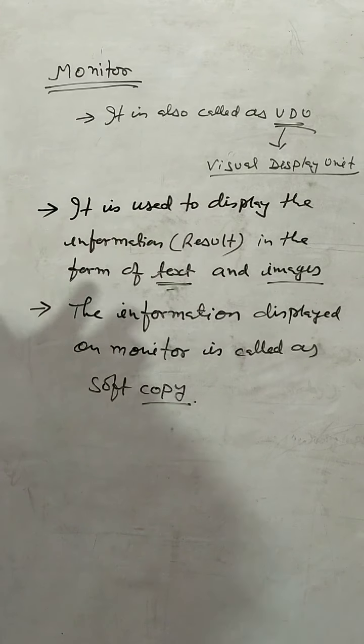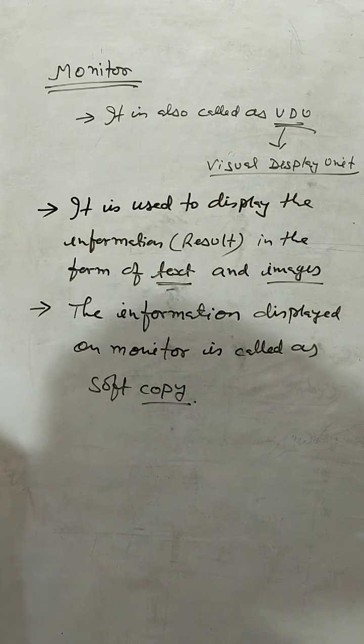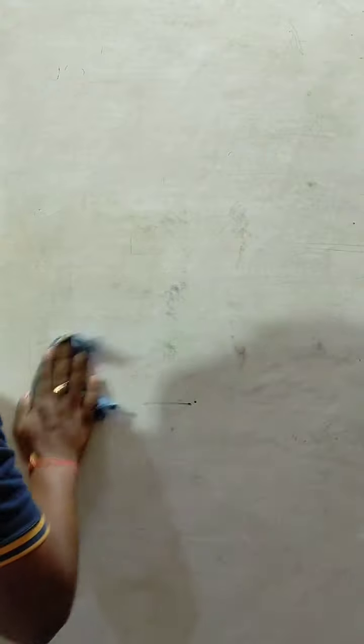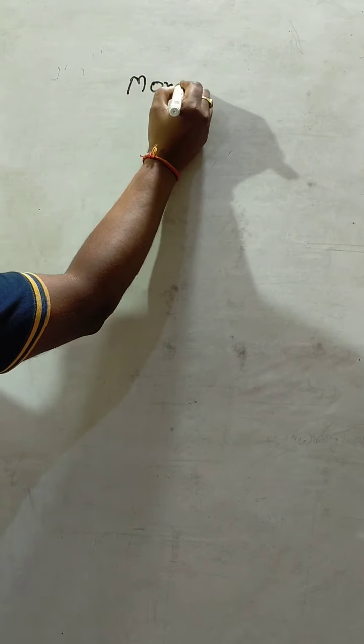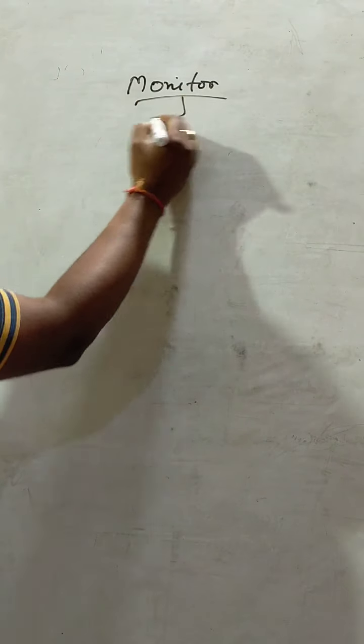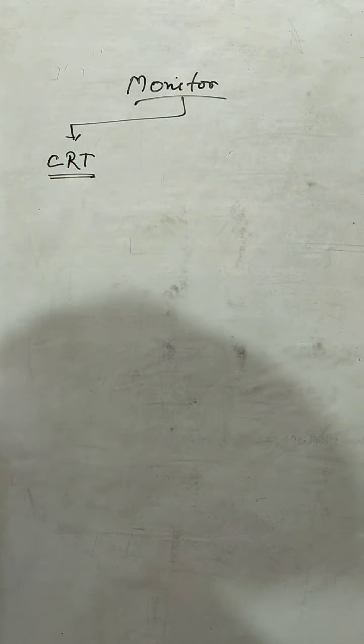Student, monitors are mainly two types. In earlier versions you have seen monitors of a big size. So monitor has two types. One monitor is called CRT.